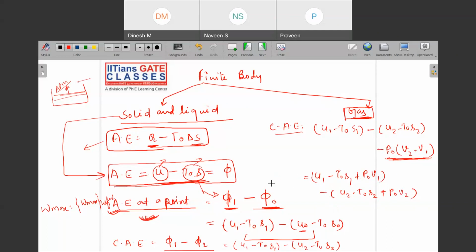So here can you see that this is your availability function. This is your change in energy. So what is your availability function now? This one.